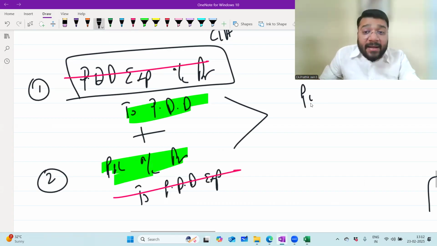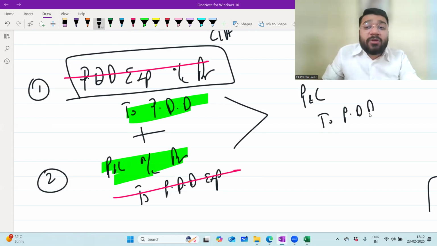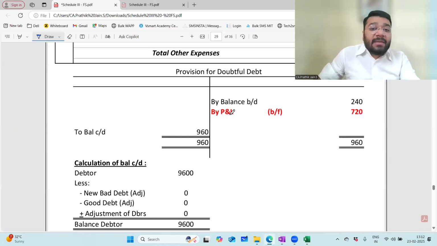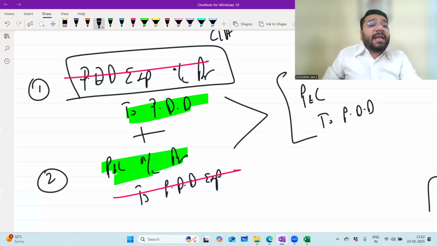So if you're passing a combined entry, P&L to PDD, this is what you've been trained in your 11th standard and in CA Foundation also. P&L to PDD. In that case, in the PDD, by P&L will come. But some organizations have the habit of